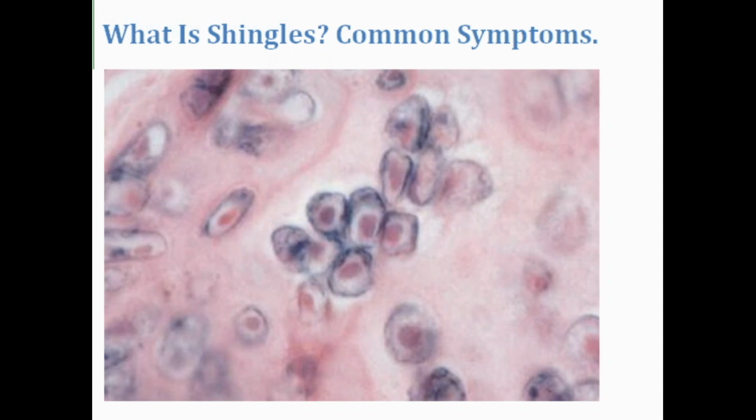1. What is shingles? Common symptoms. Shingles is an illness caused by a reactivation of the varicella-zoster virus that causes chickenpox. It inflames sensory nerves and can result in severe pain. It causes localized pain, numbness, and itching, followed by the appearance of clustered blisters in a strip pattern on one side of the body. Sometimes the pain can persist for weeks, months, or years after the rash heals, known as post-herpetic neuralgia. The term shingles is derived from the Latin word cingulum, meaning girdle, the idea being that the shingles rash often encircles the side of the body.